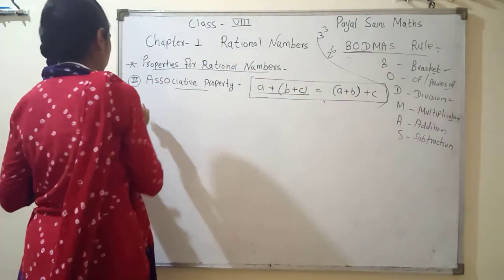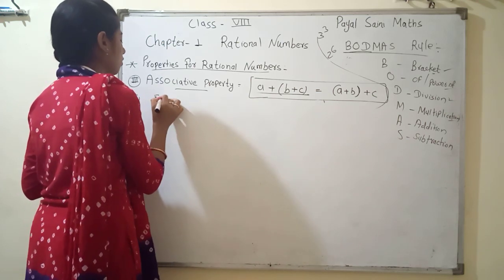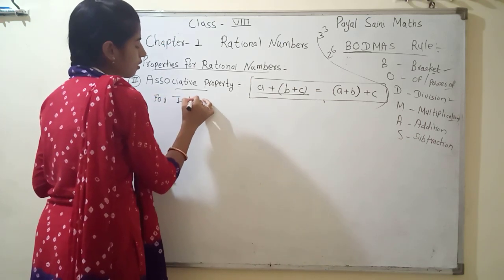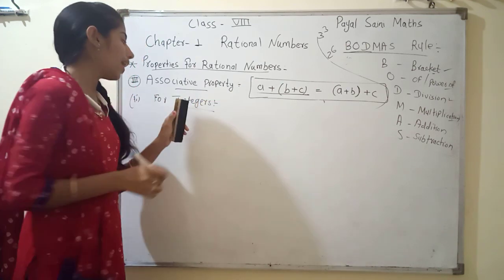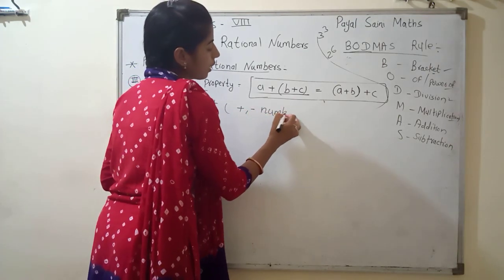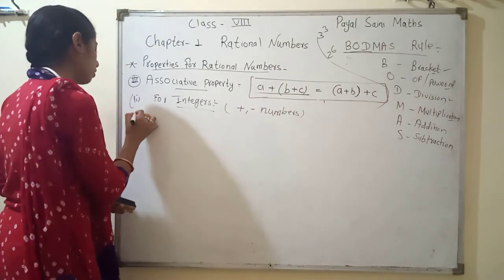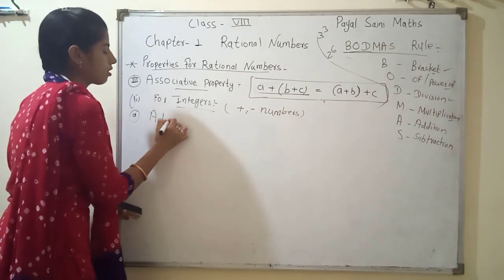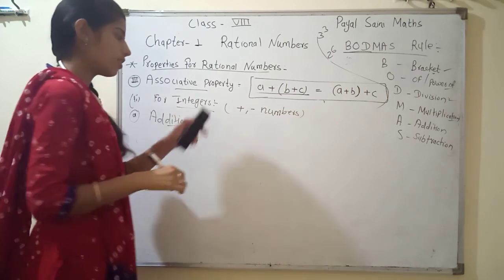Next, second point for integers. Now we check for integers in which operation the associative property is proved. And integers means plus and minus numbers, positive and negative numbers. Then in integers, first operation is addition. First is addition. In addition, same like that.